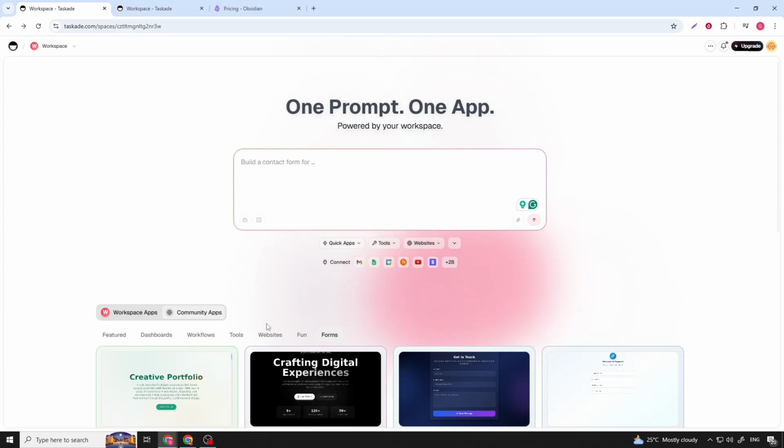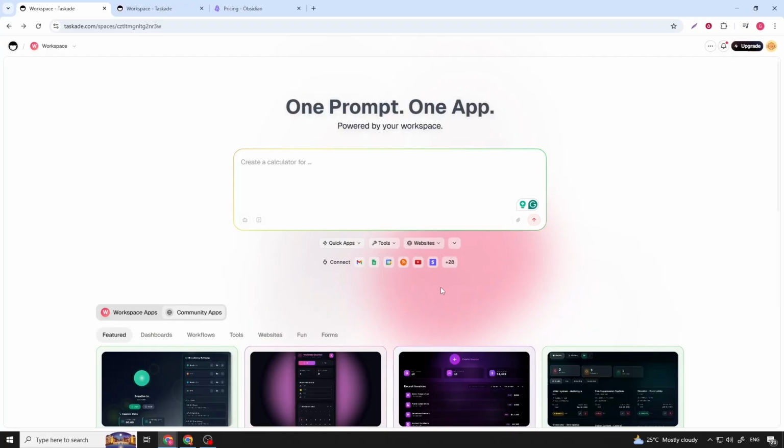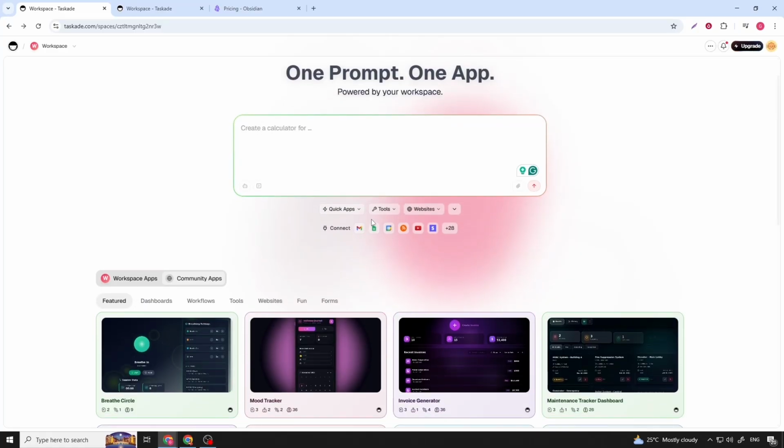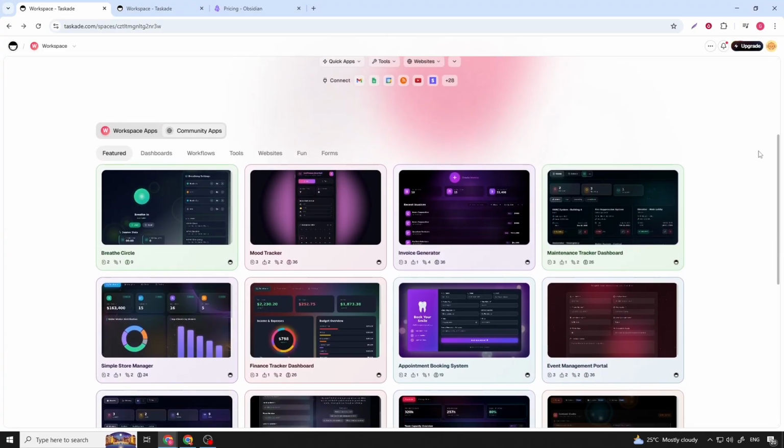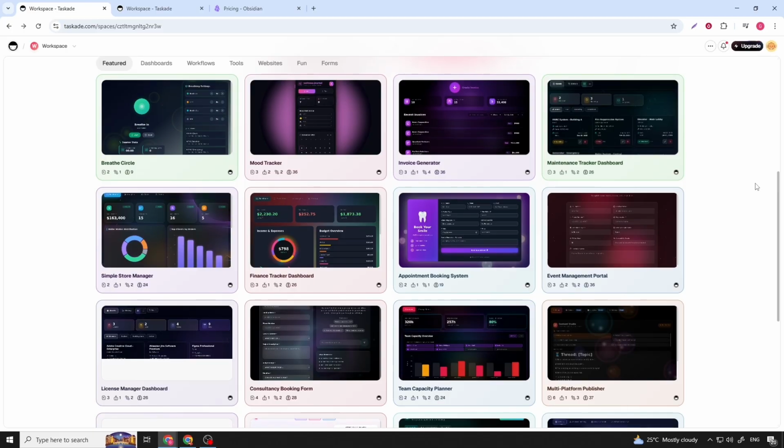Another major highlight is Taskade's built-in AI. Taskade AI can generate task lists, outline projects, summarize notes, create workflows, and help brainstorm ideas directly inside your workspace. This significantly reduces setup time and helps users move from idea to execution much faster.